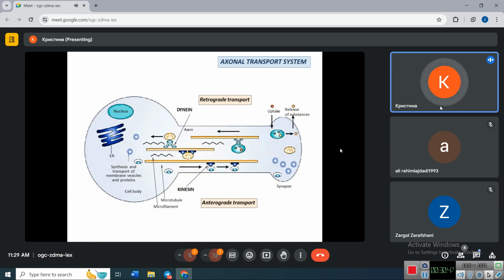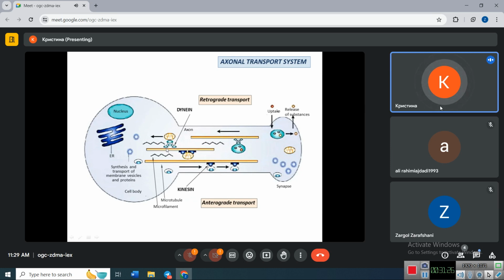As I said previously, microtubules are not only for maintaining the shape of a neuron, but also they perform the transport, especially the axonal transport system. So microtubules serve as the railway for transporting vesicles containing neurotransmitters, for example, and organelles. How does this happen? We have the carrier proteins such as dynein and kinesin.